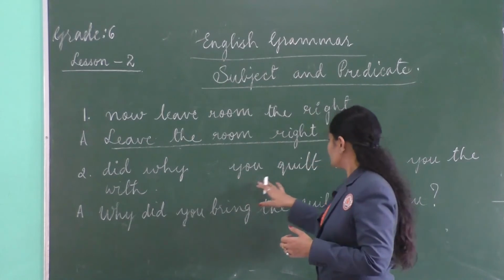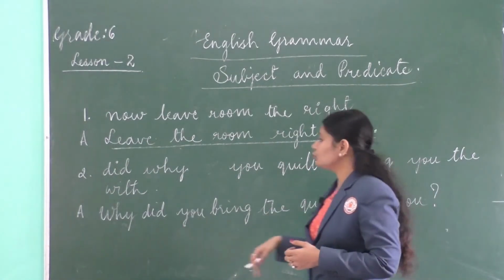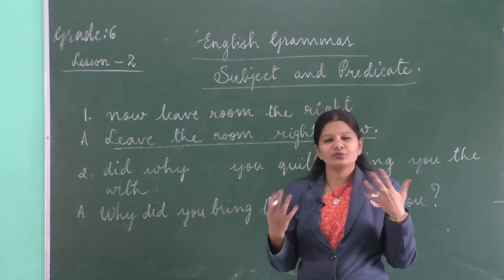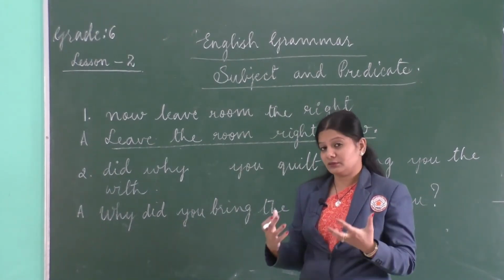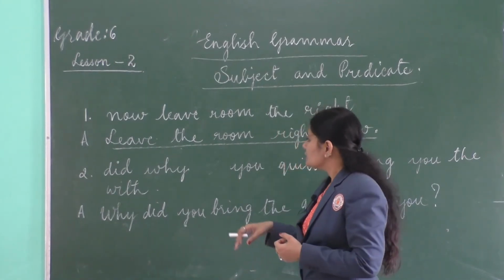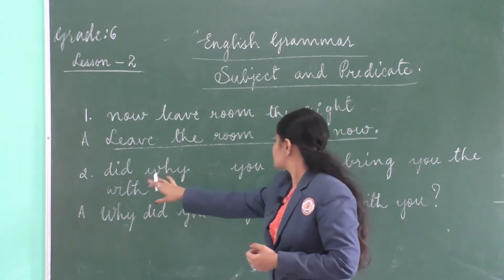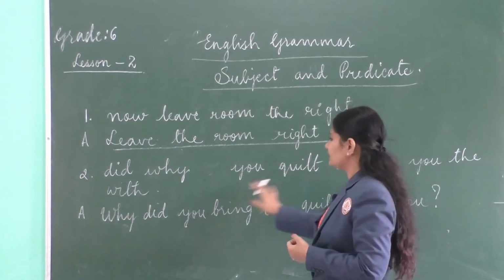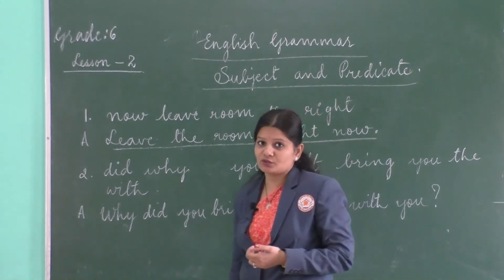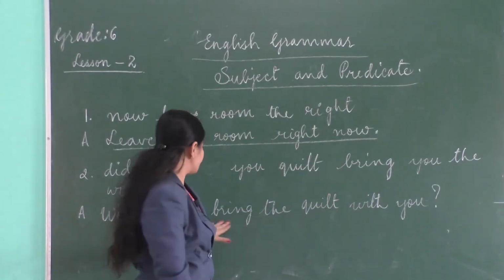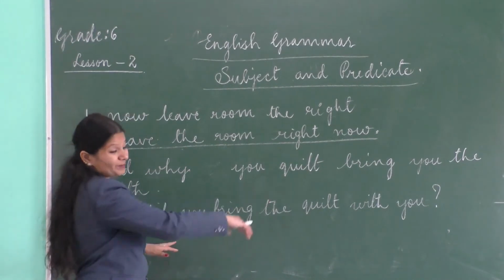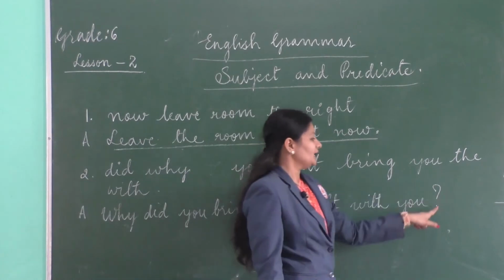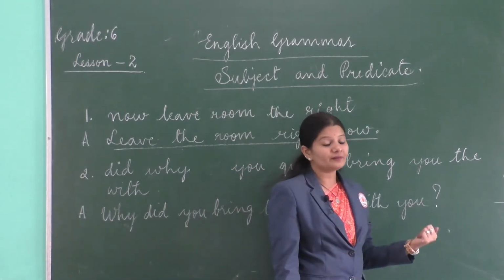Did you quilt bring you the with? Okay, so here again it's jumbled. Rearrange them in a logical, meaningful sentence. So if you see, why did you bring the quilt with you, right? So it's a question. So we're going to arrange the words like this and then punctuate it with a question mark. Why did you bring the quilt with you? I punctuate it with the question mark.